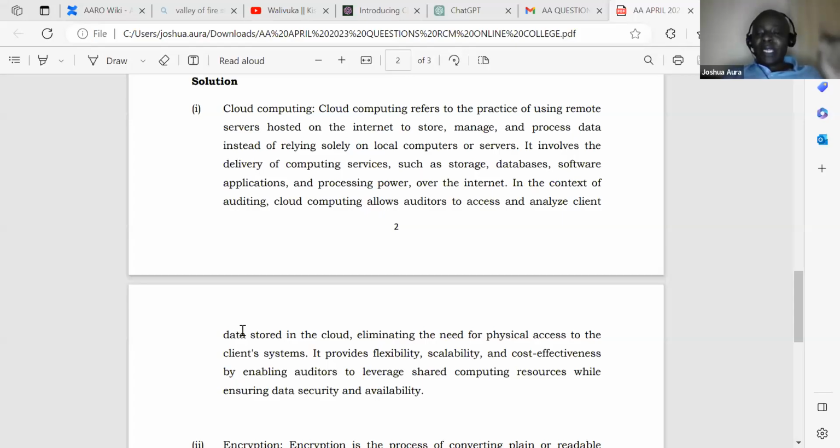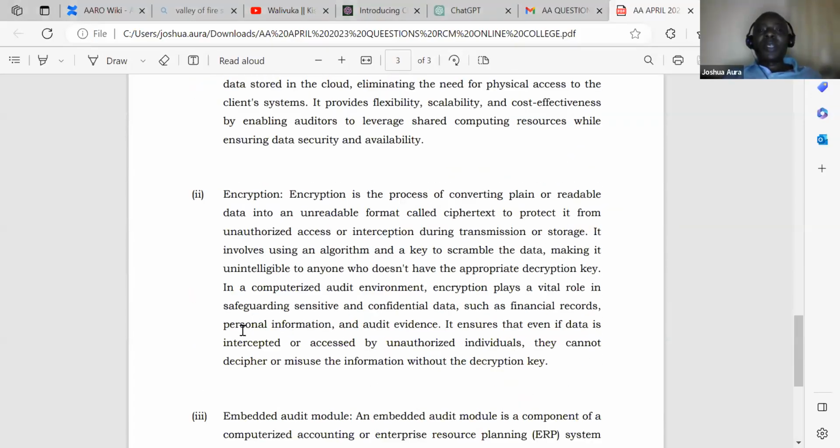And I read here, we are told, ladies and gentlemen, encryption is the process of converting plain or readable data into an unreadable format called ciphertext to protect it from unauthorized access or interception during transmission or storage. It involves using an algorithm and a key to scramble the data, making it unintelligible to anyone who doesn't have the appropriate decryption key. In this case, the decryption key is your phone on the other side.